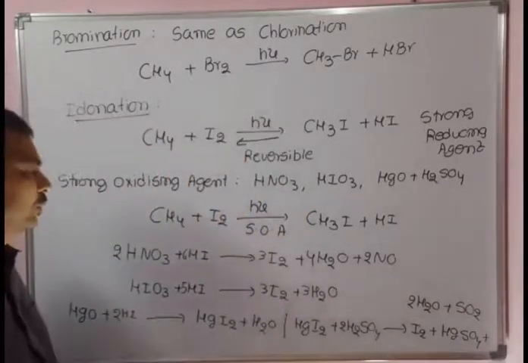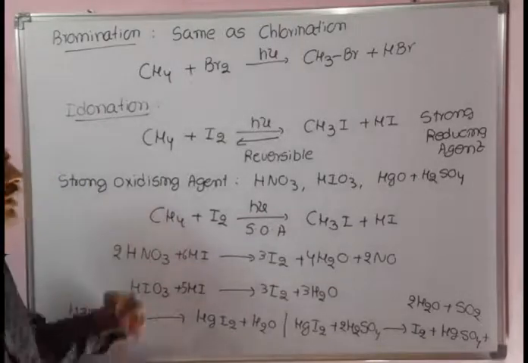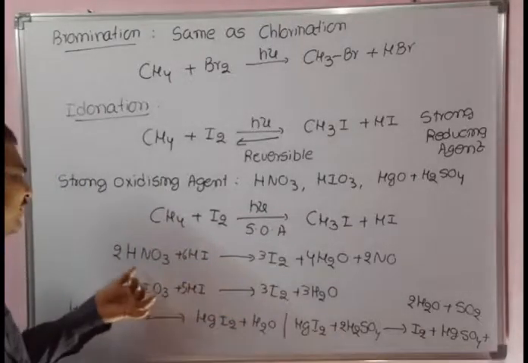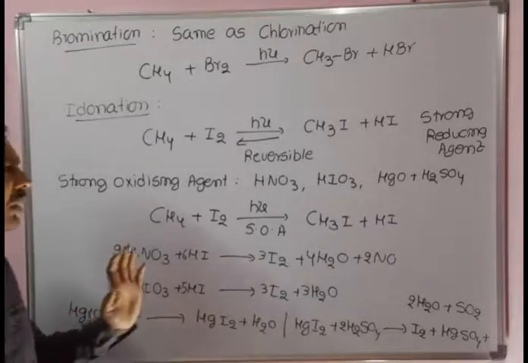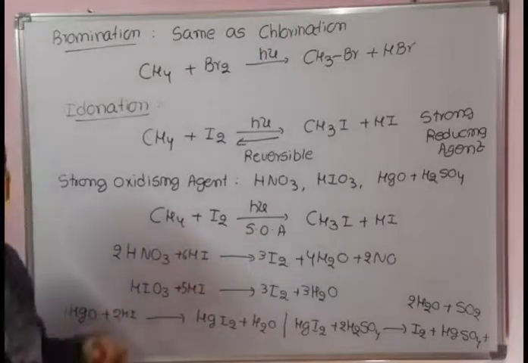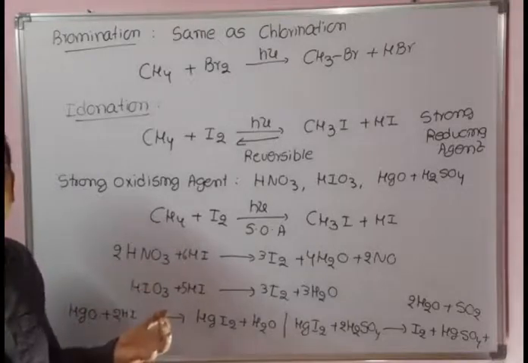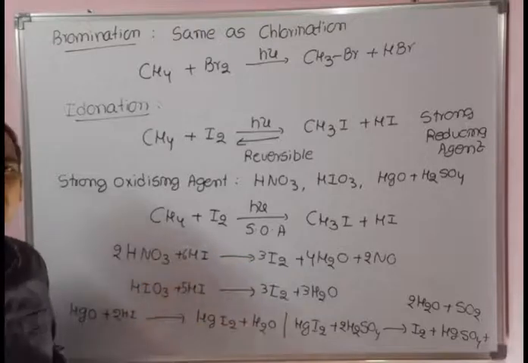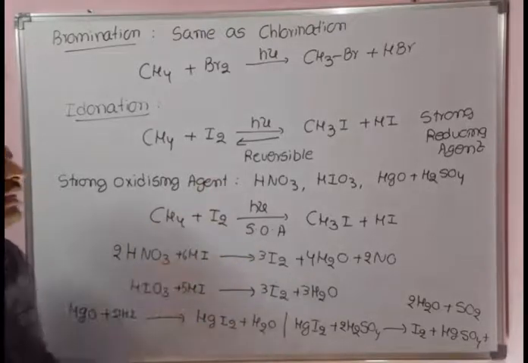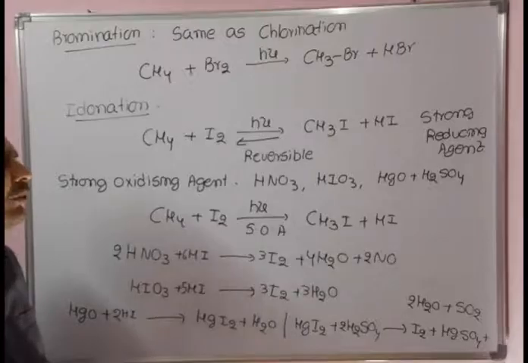So what is happening in this reaction? Whatever HI is formed reacts with strong oxidizing agents like HNO3, HIO3 or HgO, and gets converted into I2. As a result, the concentration of the reactant increases, and by Le Chatelier's principle the equilibrium shifts towards the forward direction, and we get methyl iodide in good yield. So this is about iodination.